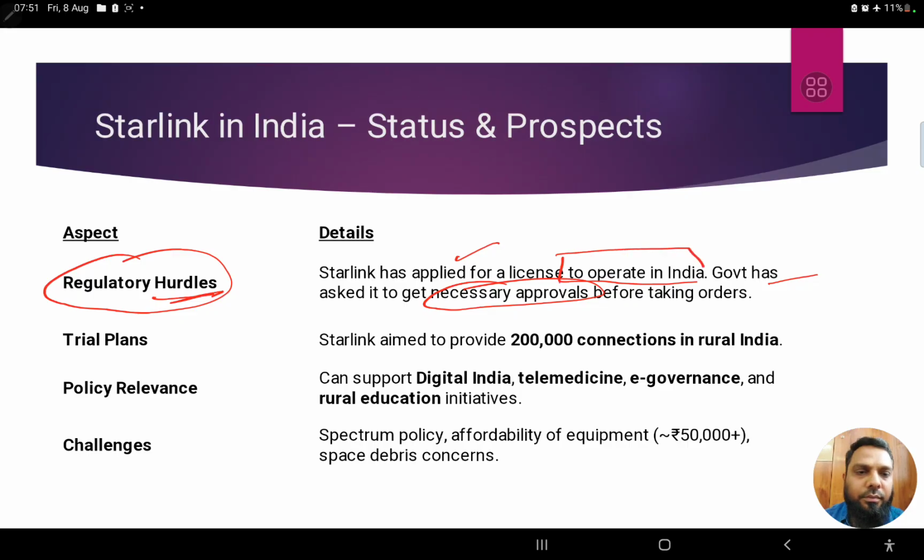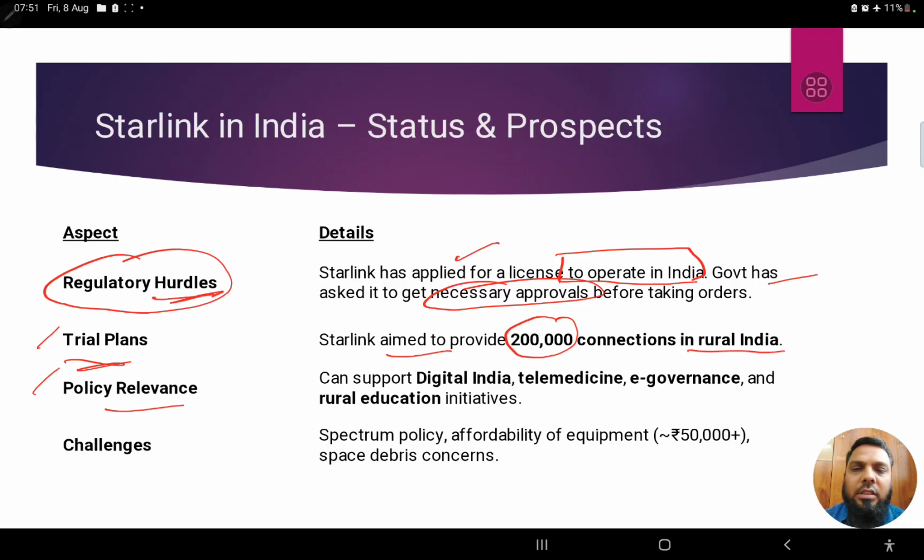So in future, if the government gives permission, there is a possibility that Starlink might operate in India as well. Trial plans: initially Starlink is trying to provide 2 lakh connections, specifically in rural India, because urban India is already connected to the internet. Rural India is where infrastructure is lacking. Therefore, initial plans are this.